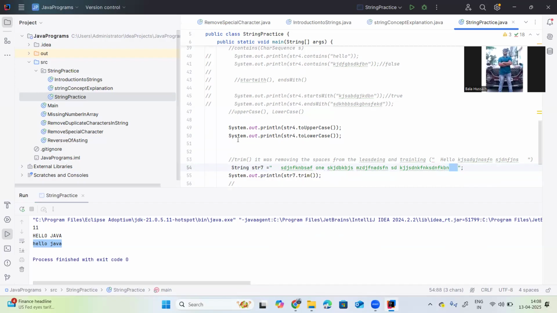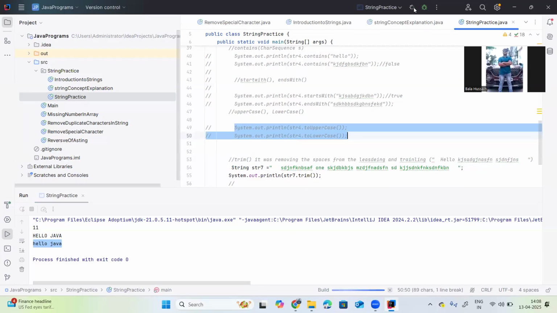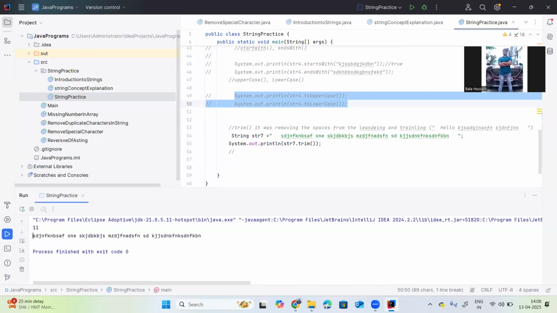Let me execute it so you can understand the things here. There is no space before the first character, there is no space after the last one, right? Our string has spaces, but when we use the trim method, it removes those particular spaces.